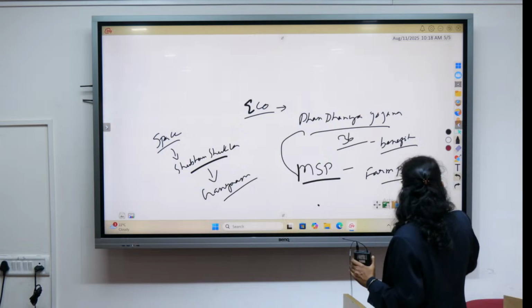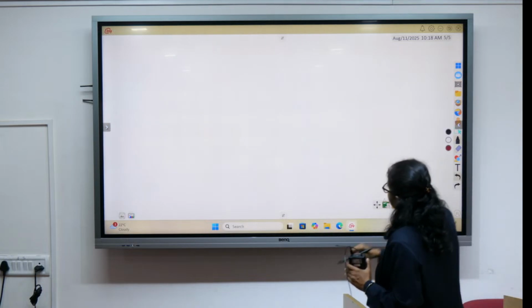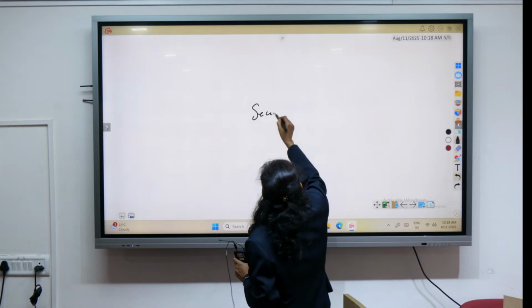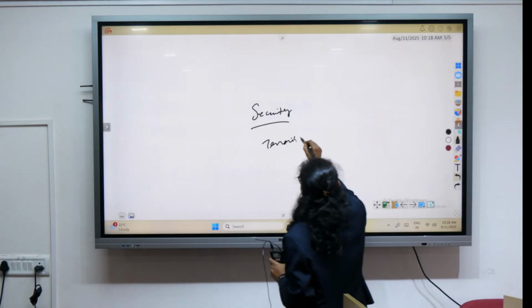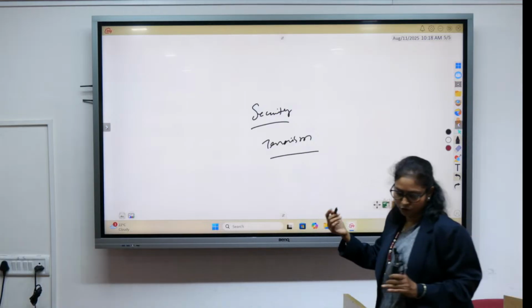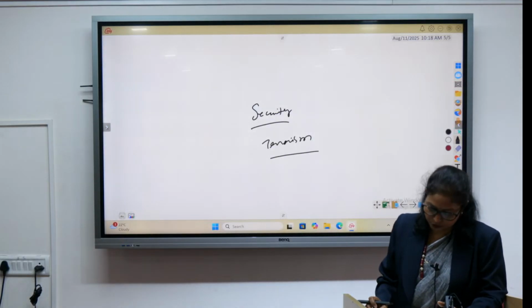Very quickly we will go through the security aspect, because of the issue of terrorism. I hope all of you know in what context I am talking about.